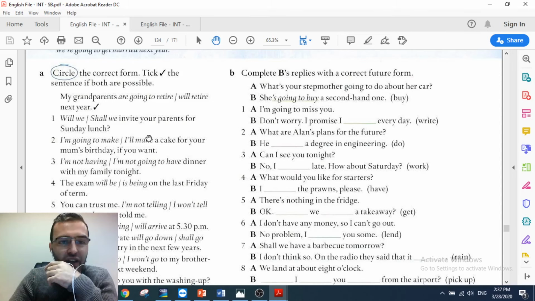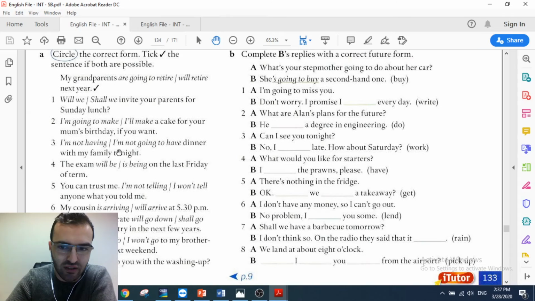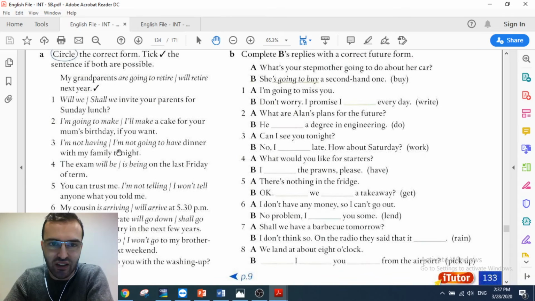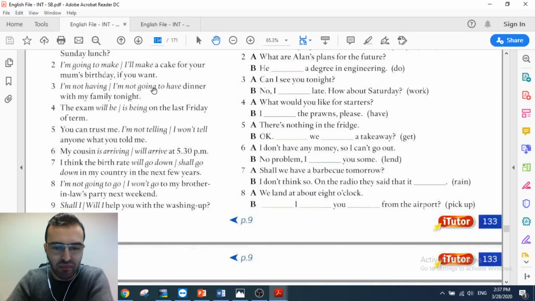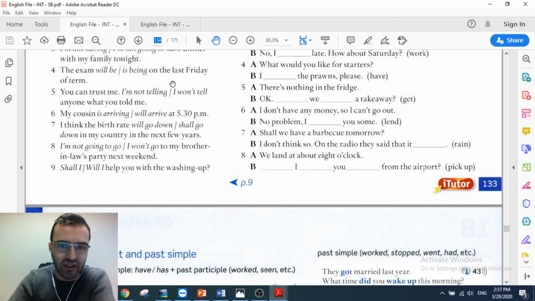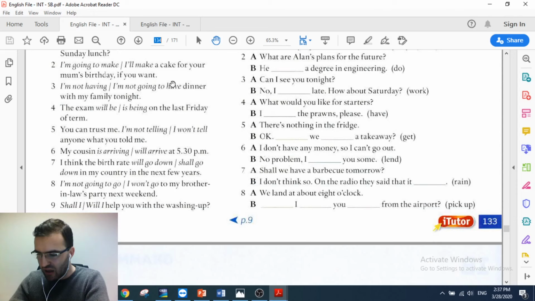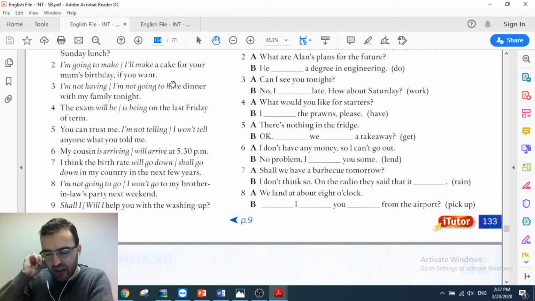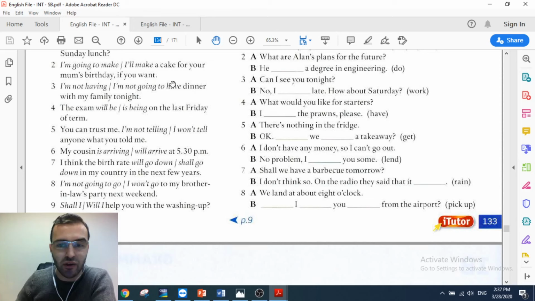do this part here. It says circle the correct form, tick the sentence if both are possible. So you go through these sentences and you can do these exercises. So it is, as I mentioned, page 133. So this is the grammar part. If you have any question, you can leave the question in the chat and we can try, or will try, to answer as soon as possible.